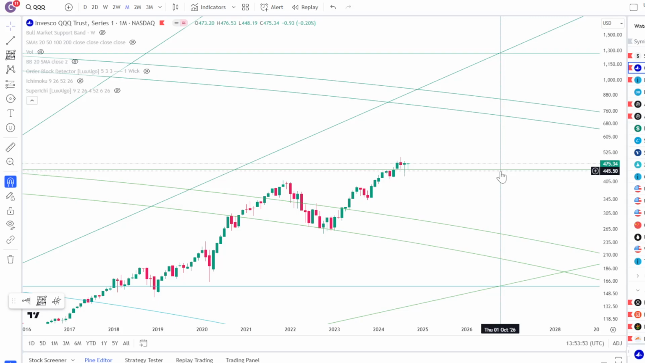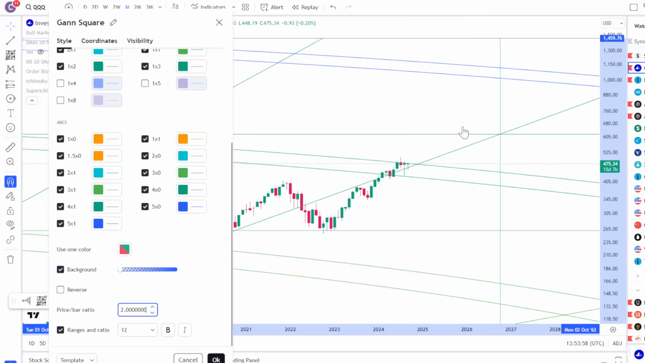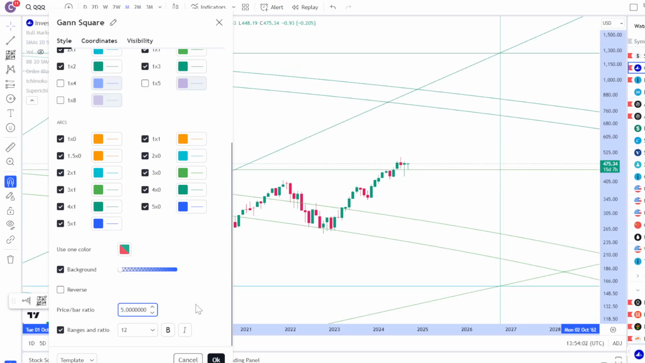Because if you change the factor to 2, we're at resistance, right? I'm going to move this over here. You can see when I change the factor to 2, we're at resistance, right? But if you change it by a factor of 5, we're at support. So it's stuck in a range. And that's kind of what is really happening right now.